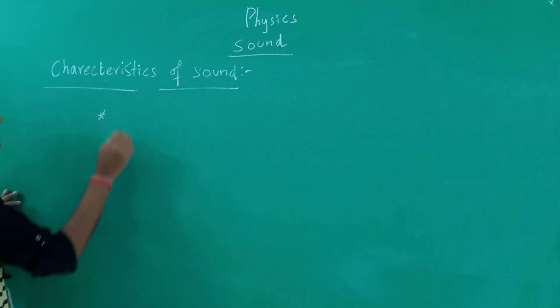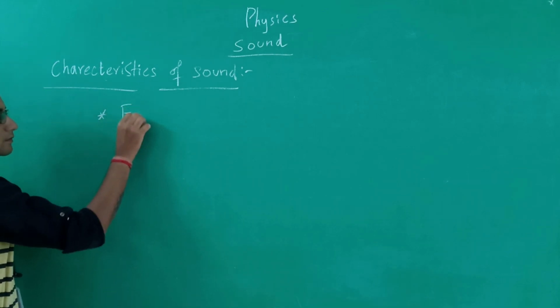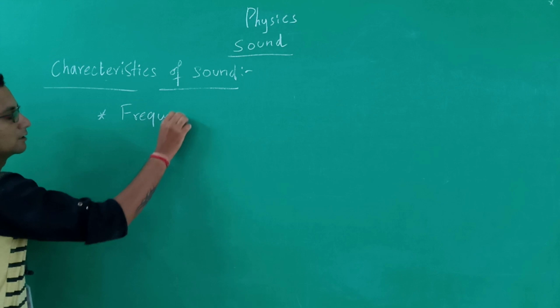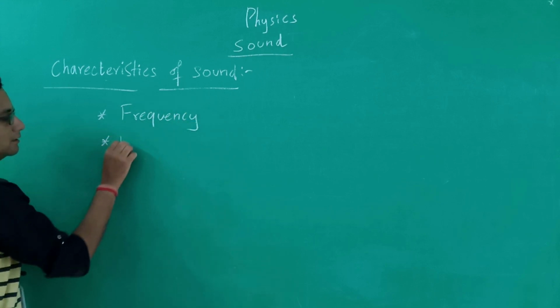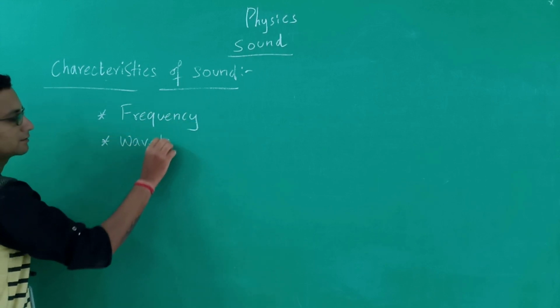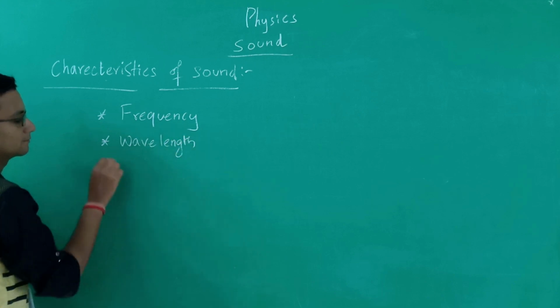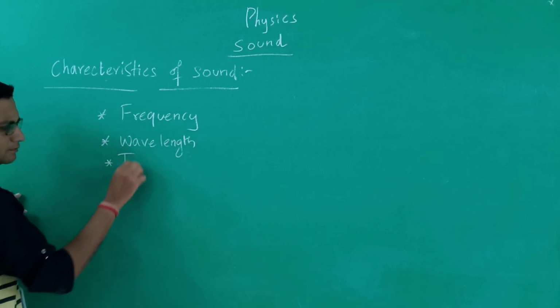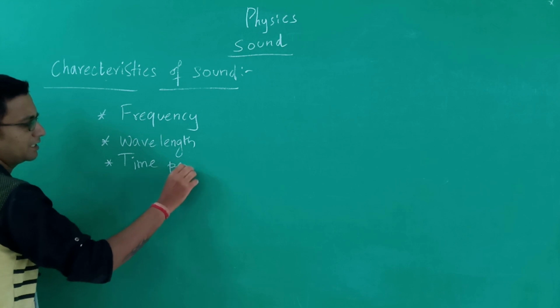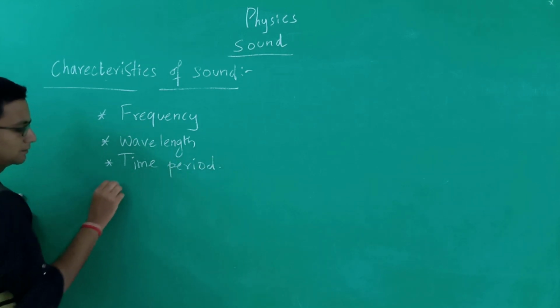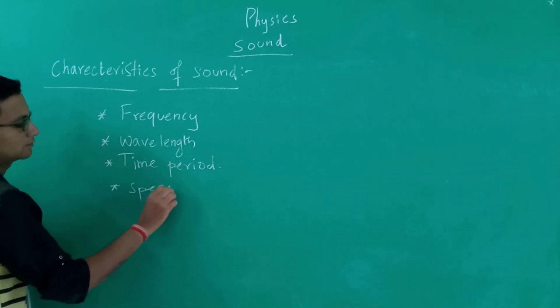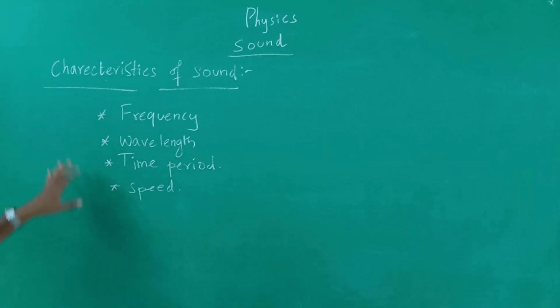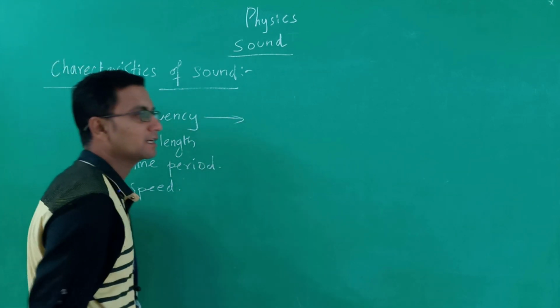So, the first characteristic we are going to see is the frequency. Next thing is wavelength, time period, speed of sound, speed. Everything about a sound will be determined using these characteristics only. So, the frequency we have already seen in earlier classes also.